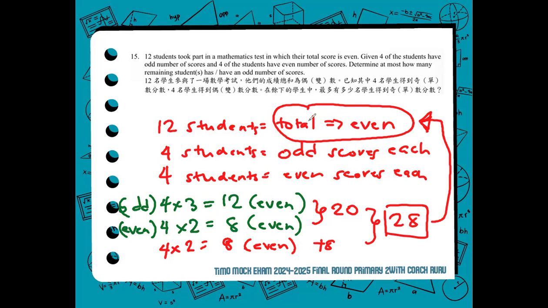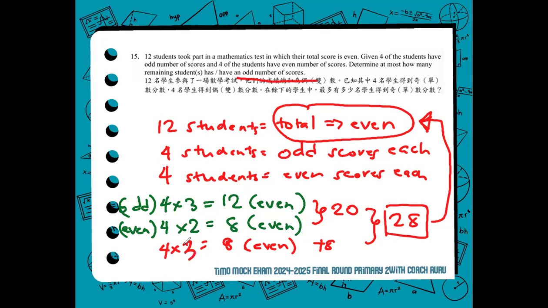Therefore, the most number of remaining students, all of the remaining four students are actually, or do actually have odd, even, sorry. If we try, oh, sorry. The question is asking for odd scores pala.